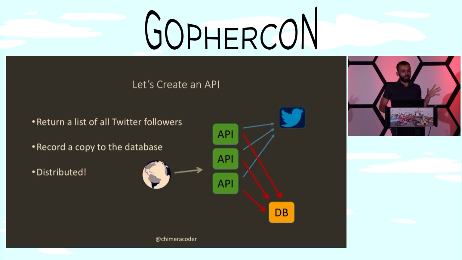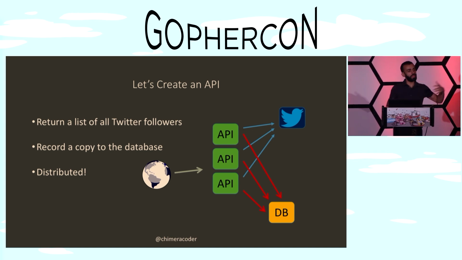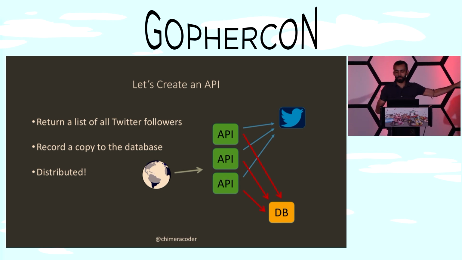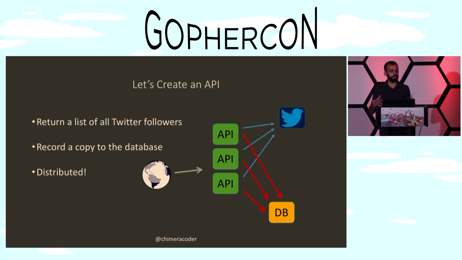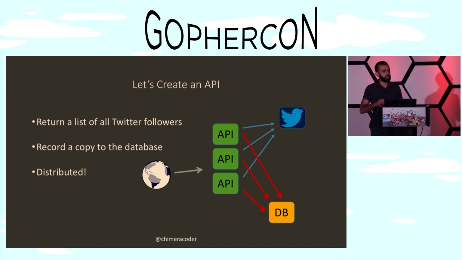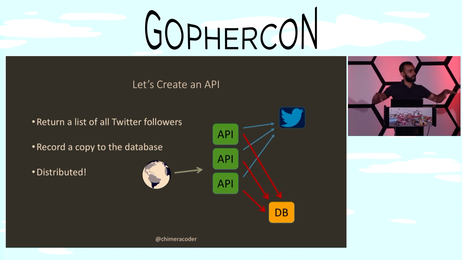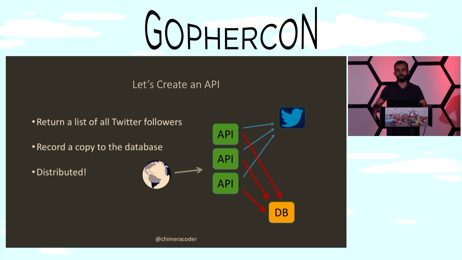Let's start with a pretty simple example. We have a service for Twitter power users. All it's going to do is make a request to our API, which will then make a request to Twitter's API, get a list of all of that person's followers on Twitter, and then store that in the database, and then return that to the users. Now, we want to make sure that this is distributed, so we'll have multiple copies of our API server, think like multiple different Kubernetes pods that are running.